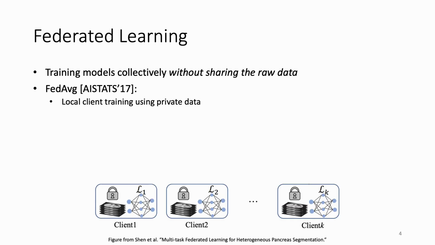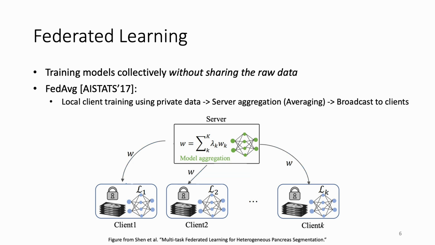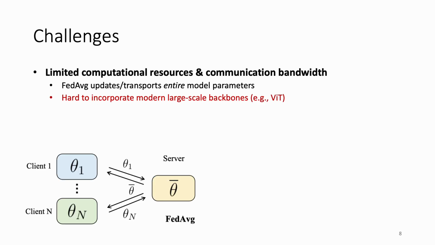To achieve this, federated learning algorithm like FedAverage chooses to share model instead of client data. At each client, the local models are trained using their private data. Then, the server aggregates each local model to construct a global one by averaging model parameters. Finally, the global model is broadcast back to each local client to start the next round of training.